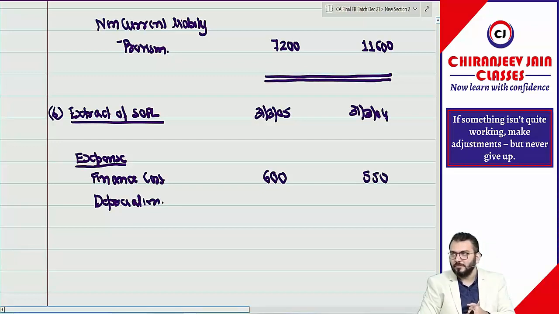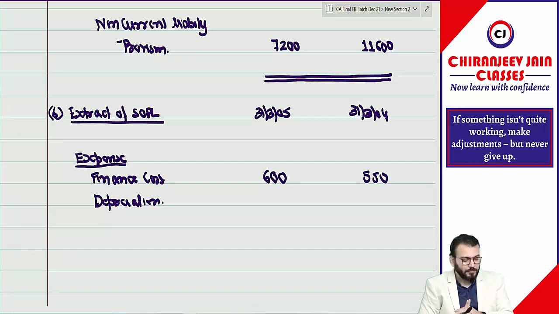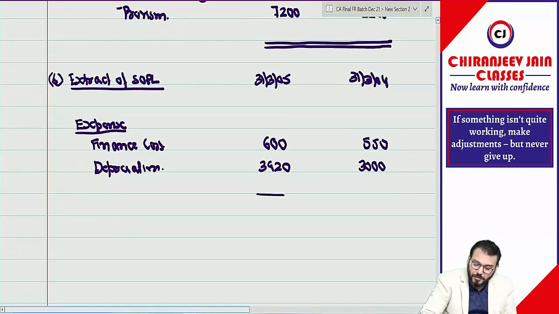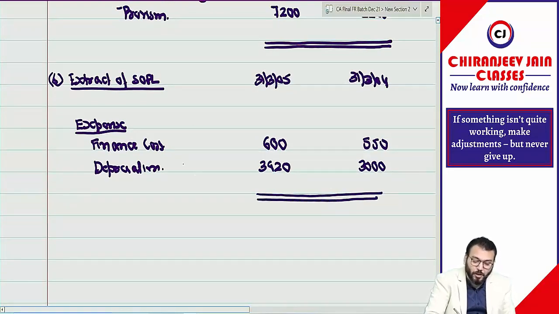And depreciation of the third year is 3,000, and depreciation of the fourth year is 3,420. Correct? So this is the information to be presented in the profit and loss part of SOPL.